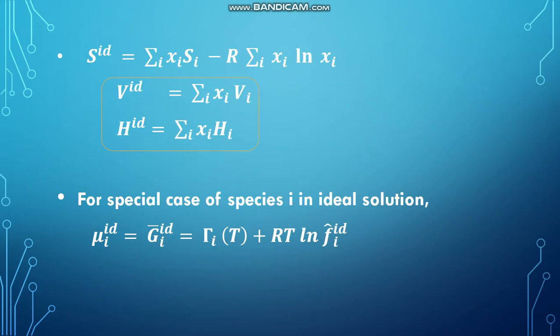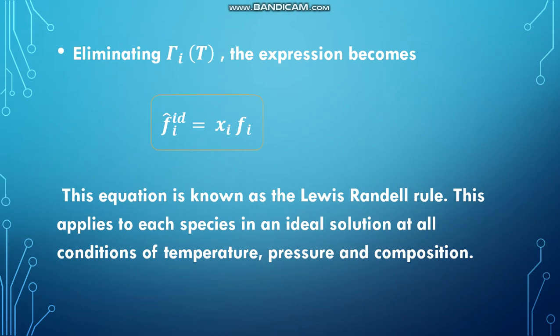For the special case of species i in an ideal solution, mu i id is equal to Gi bar id, which is equal to gamma i of T plus RT ln fi hat id. So eliminating gamma i, the expression becomes fi hat id is equal to xi fi. So this equation is known as the Lewis-Randall rule.